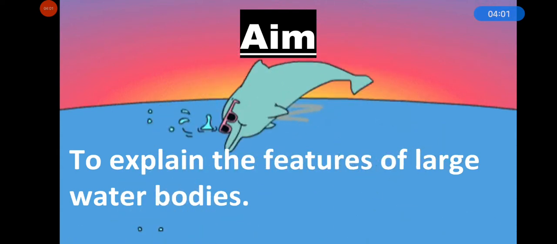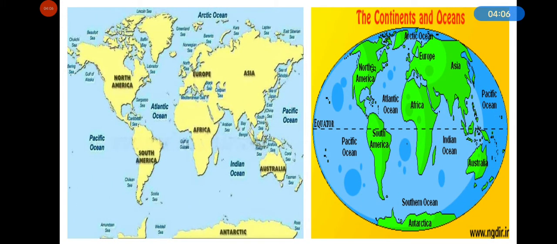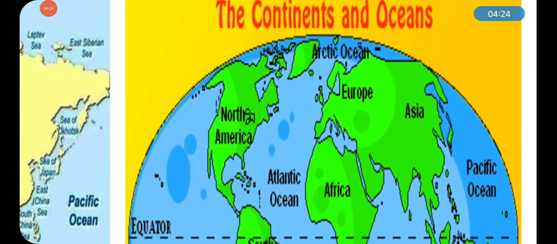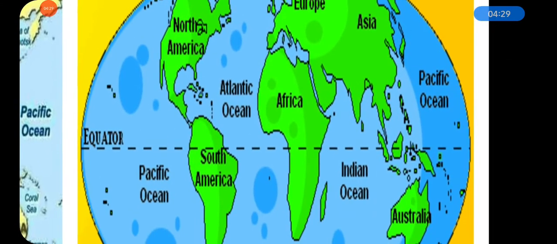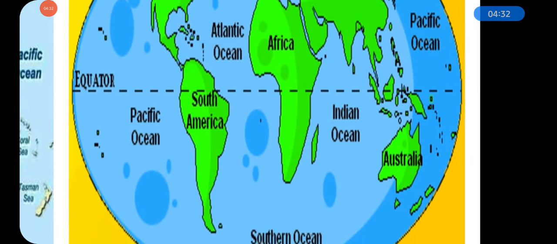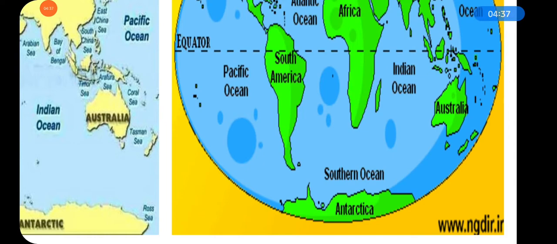Now open your content book. Before that you need to observe these two maps. After observing these maps, I will give you some instructions and you need to follow those instructions and give some answers. Now notice in these two pictures, I am zooming them for you. Observe this picture carefully and you need to observe how many oceans do you see? Name them.